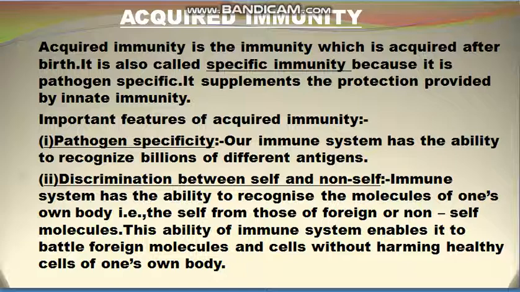When some foreign material, foreign cell, molecule, bacteria, virus or anything from outside the body enters the body, only then does the immune system become active and fight with those foreign molecules or cells and try to remove them without harming the healthy cells of its own body. So the first character is pathogen specificity and the second one is discrimination between the self and the non-self.